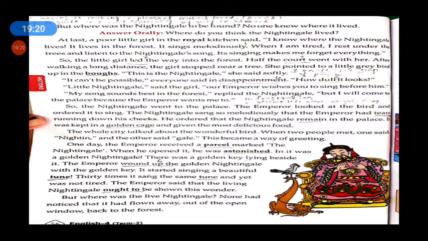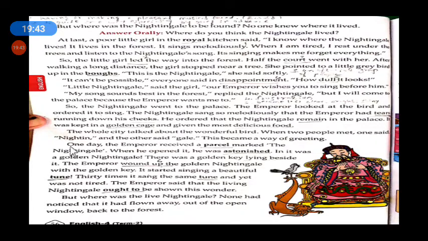So he was weeping, and he ordered that the nightingale remain in the palace, to stay back in the palace for the sake of the emperor.